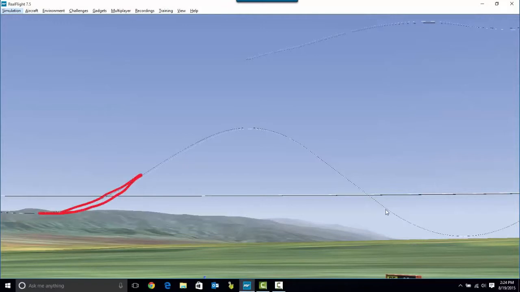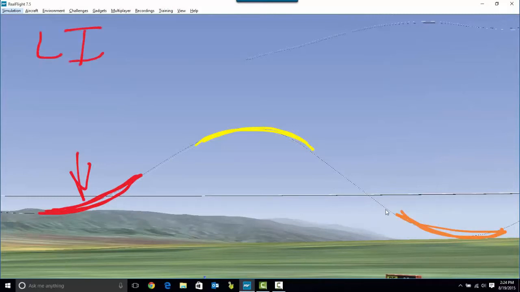So we have a curve right here, and I'm going to make these different colors here. We have a curve right here, and we have another curve right here. So what's happening on these curved areas? Well, this first one here, the airplane is initiating a climb. So to initiate a climb, we have to increase lift relative to weight, which means lift is greater than weight in that curved area.